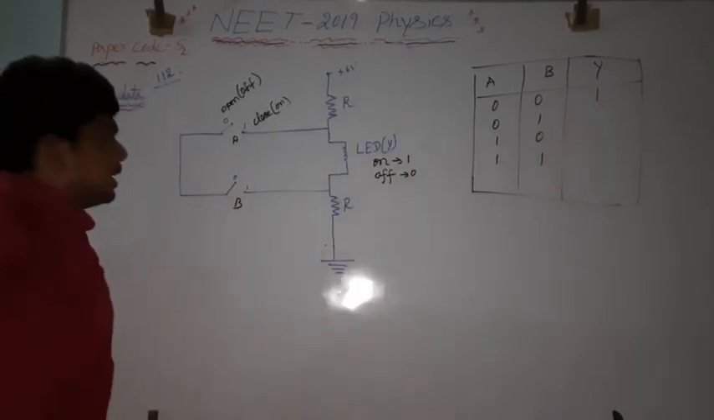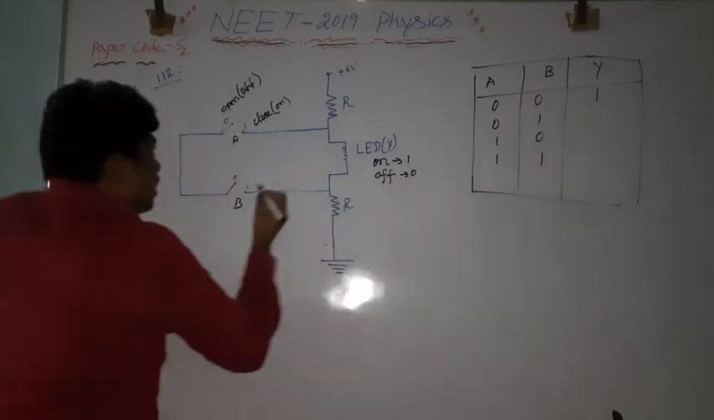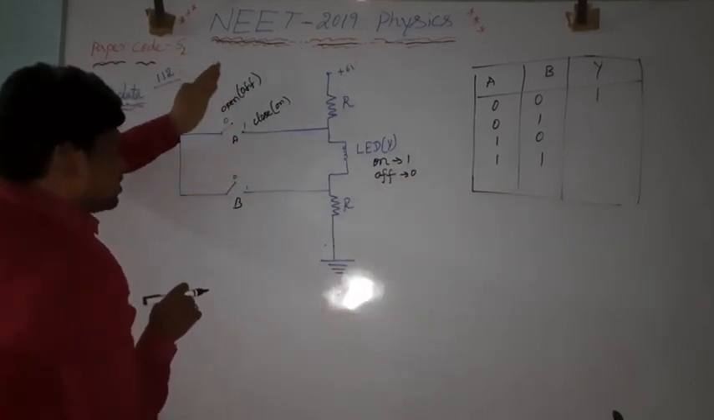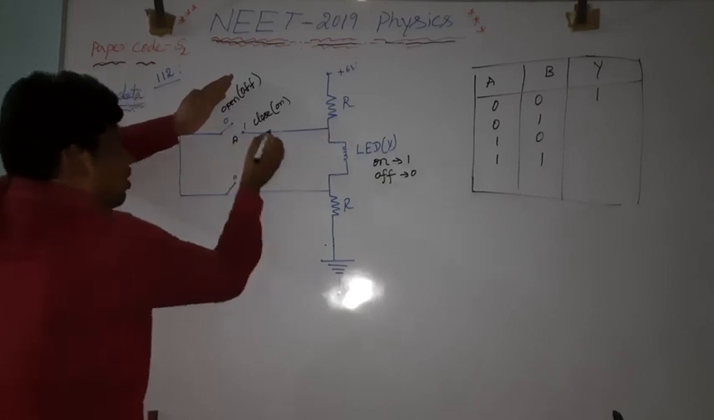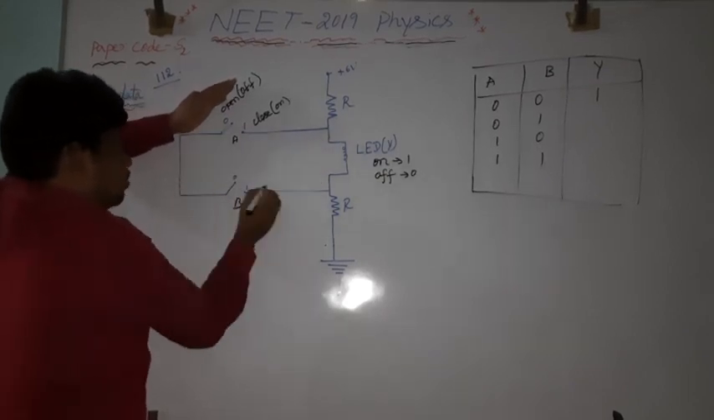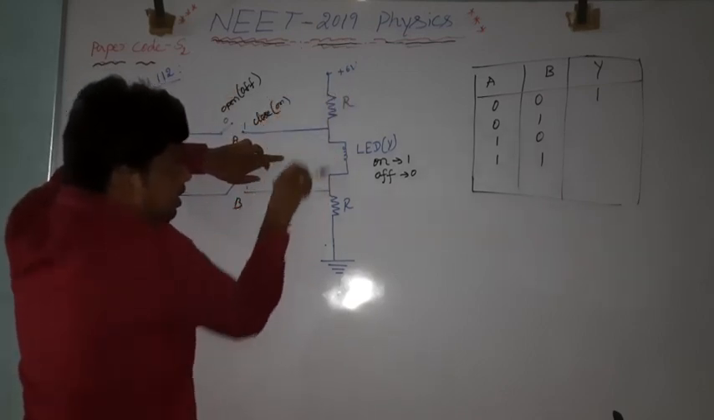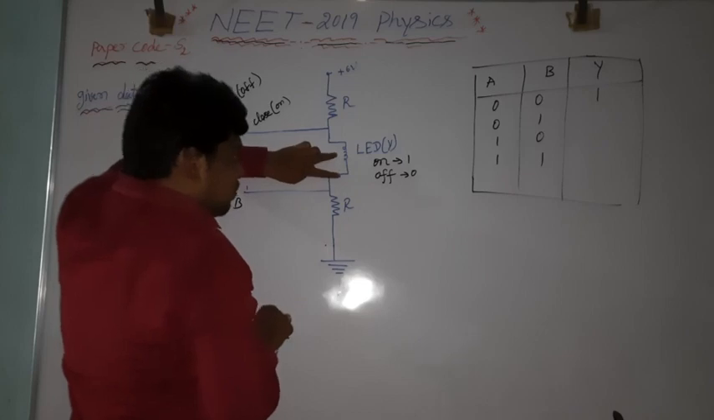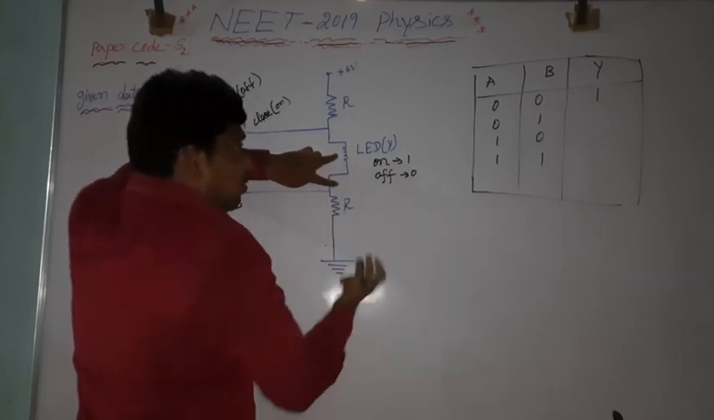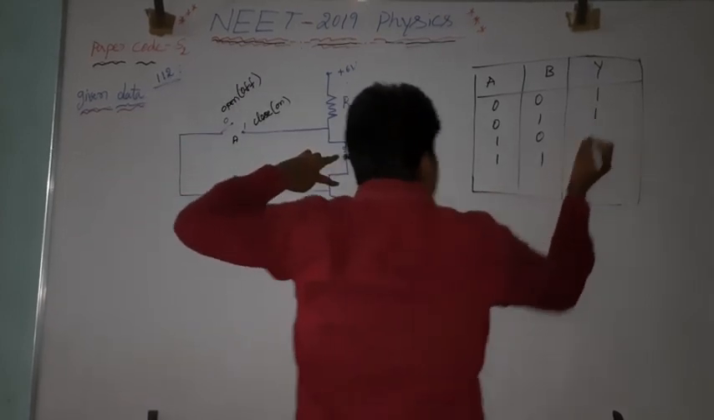Next, the second possible case, that is A is 0, B is 1. A is open but B is closed. When A is open, is there any chance of flow of current through this path? No. When there is no flow of current through this path, then there will be flow of current across the LED. When there is flow of current across the LED, the bulb will glow. We will say the LED is on. On means we can make this a 1.